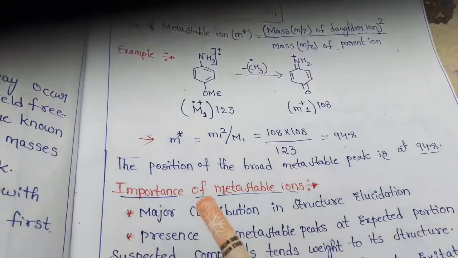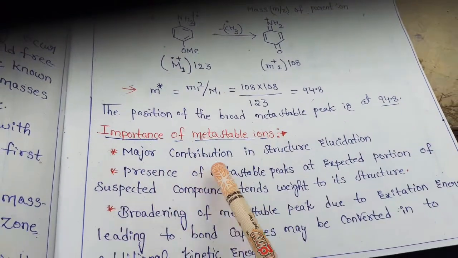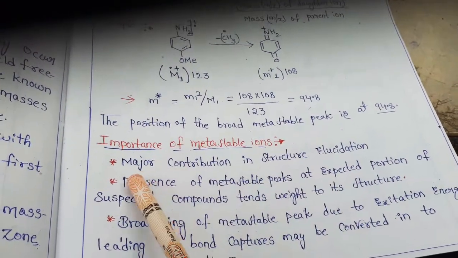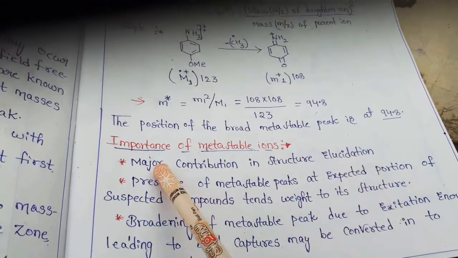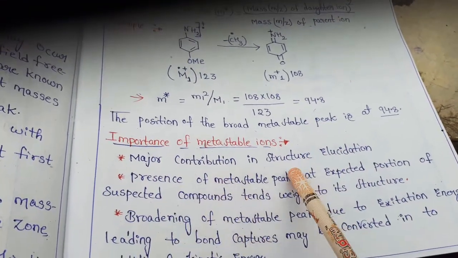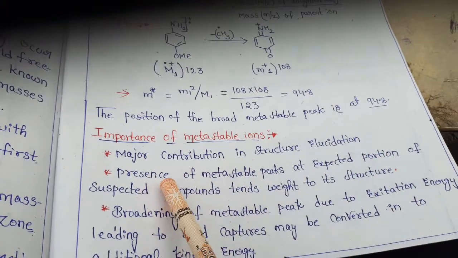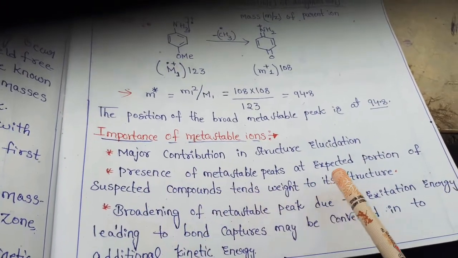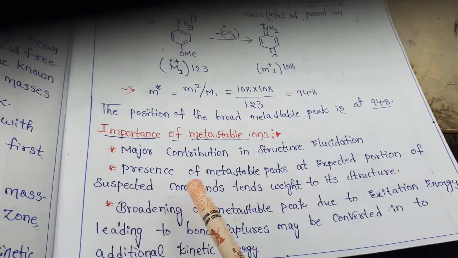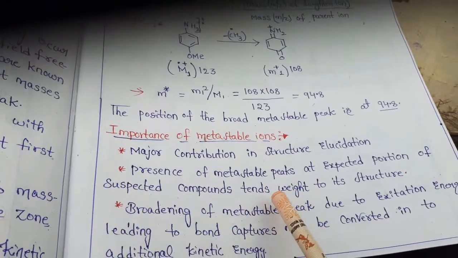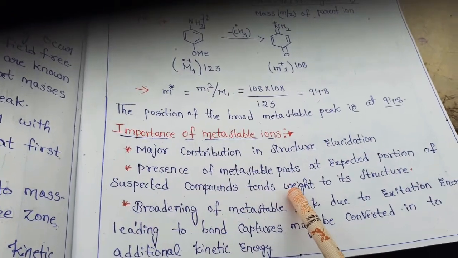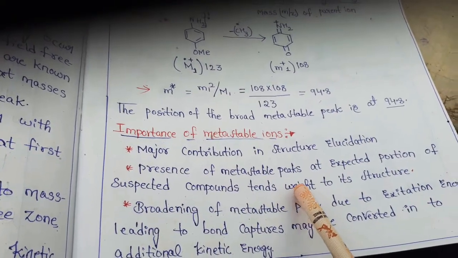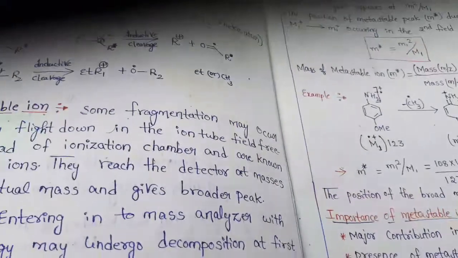Next, let us see the importance of metastable ions. They have a major contribution in structure elucidation. The presence of metastable peaks at the expected position for suspected compounds helps relate to its structure.